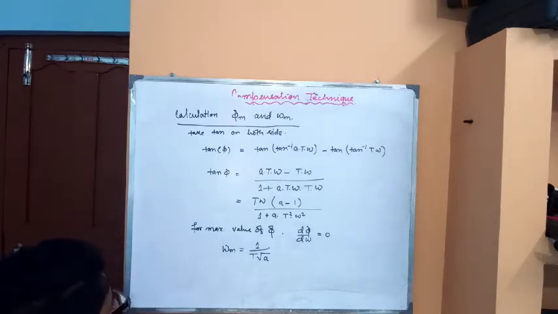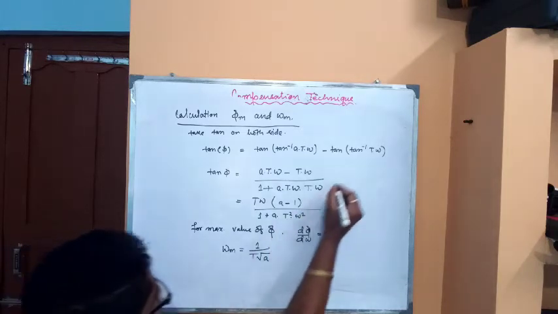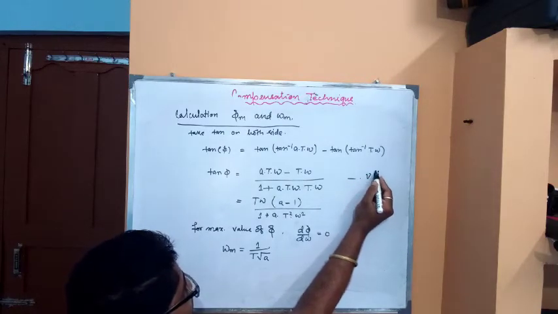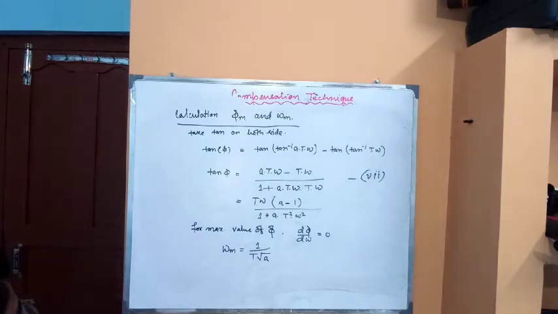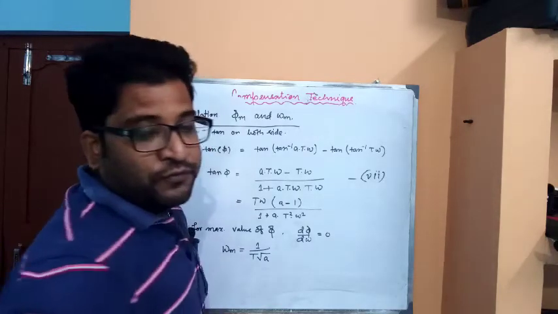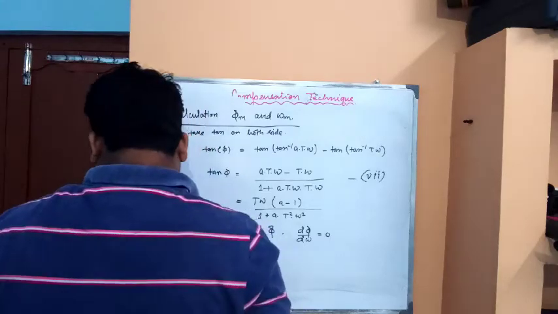We mark this equation, tan of phi, as equation number 7, after equation number 6. So what we get is the value of omega m equal to 1 by T root a.